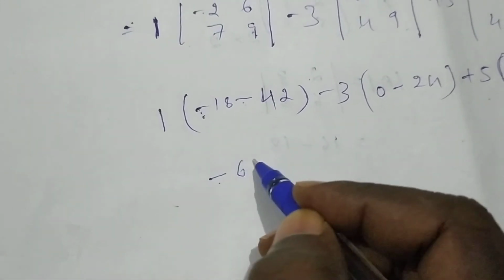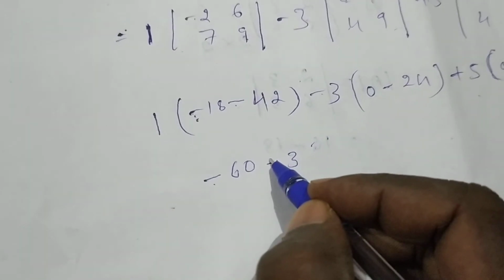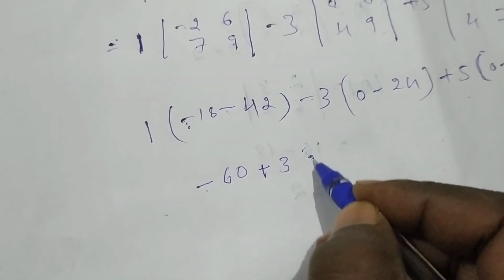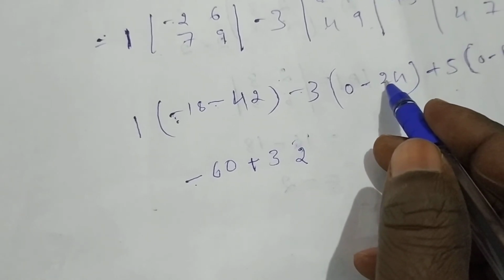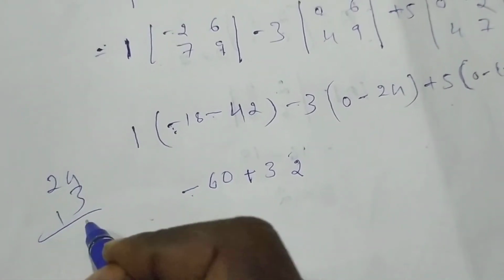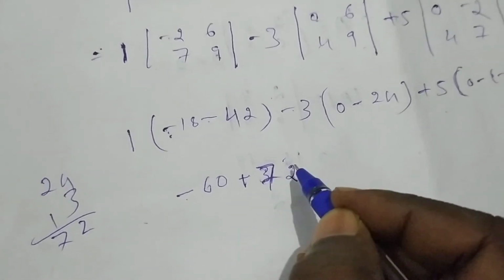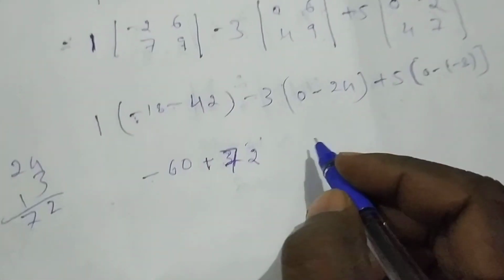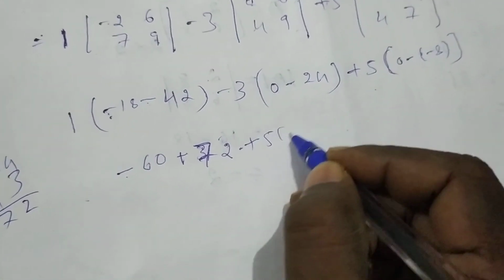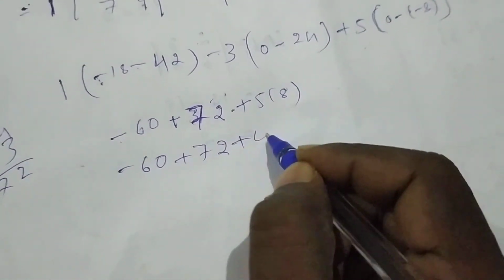Minus 60, minus 3 into minus 24, that is plus 3 into 24. 3 into 24, 3 fours are 12, 3 twos are 6, so 72, plus 72. Plus 5 into 8, plus 40. So minus 60, plus 72, plus 40.